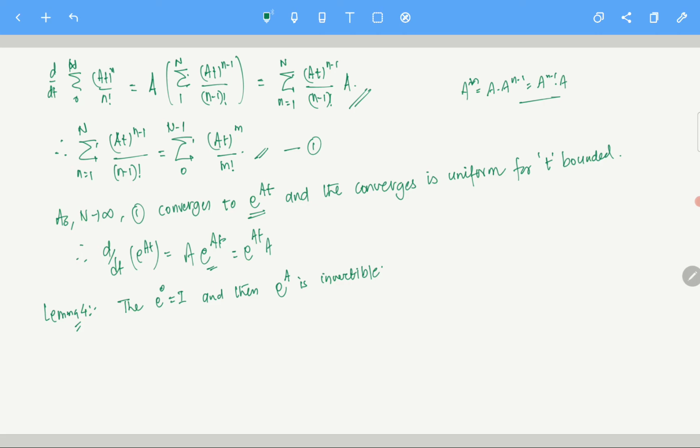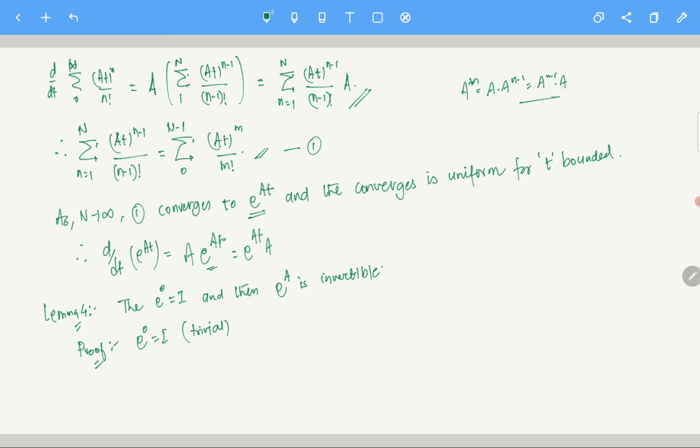I really do not have to prove that exponential of 0 is identity, that you guys already know. You just put it in the definition. So the first part is trivial.